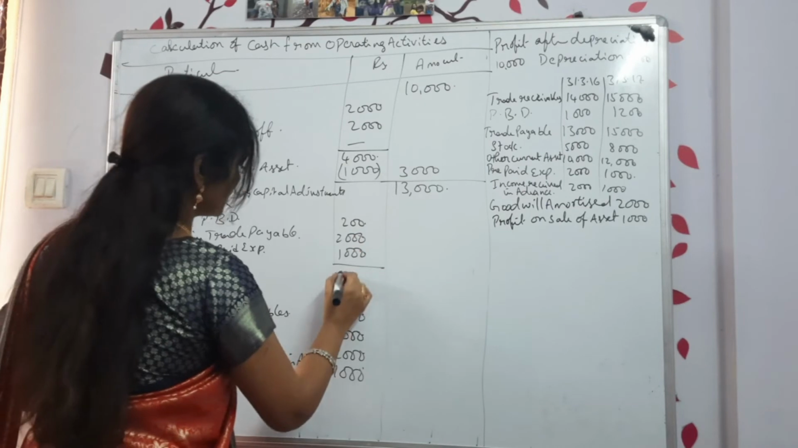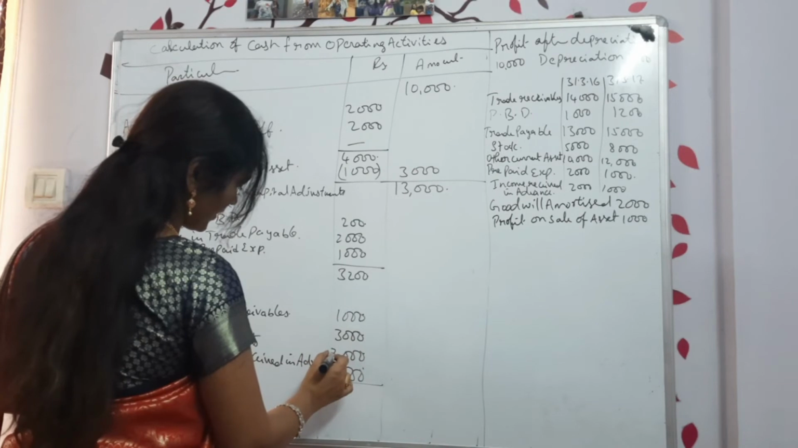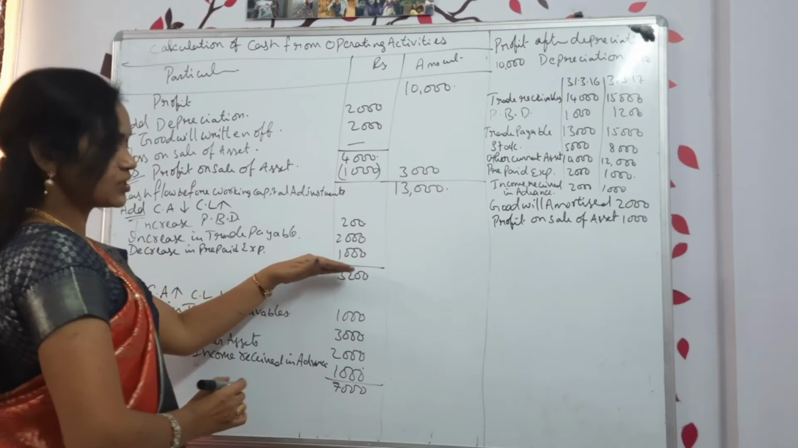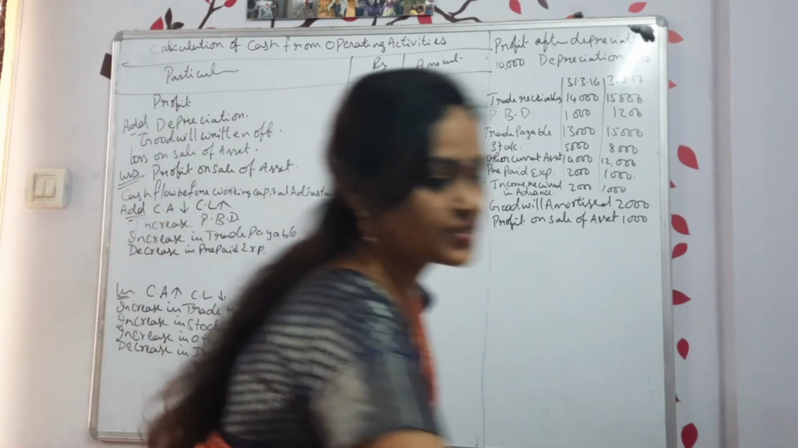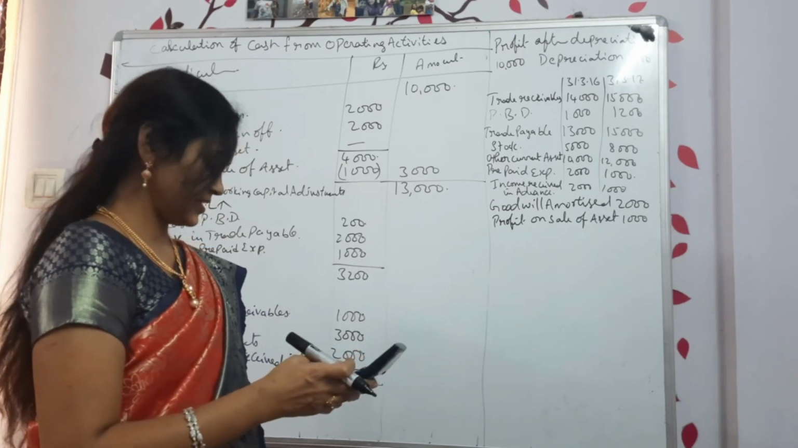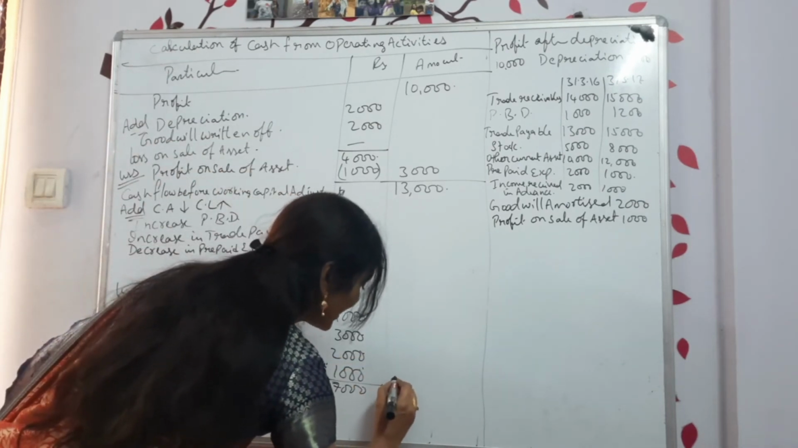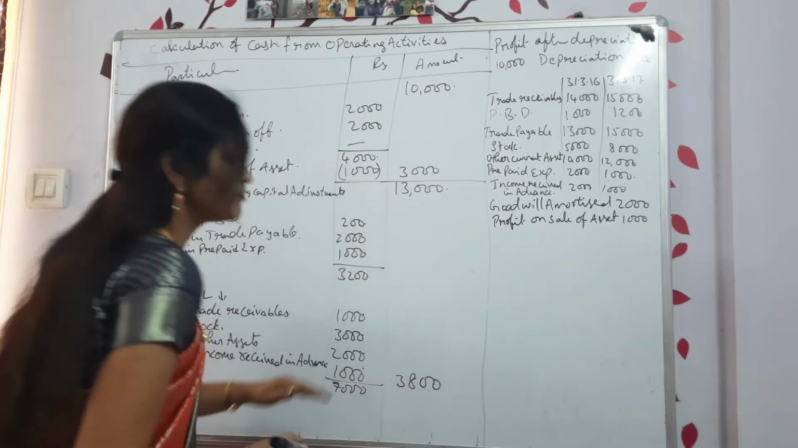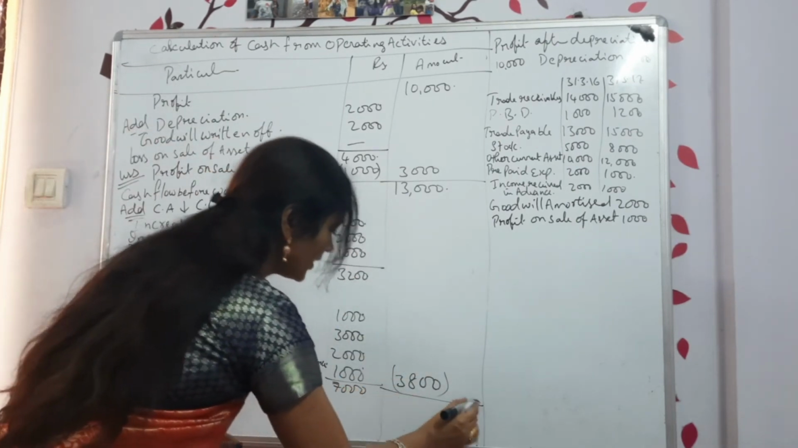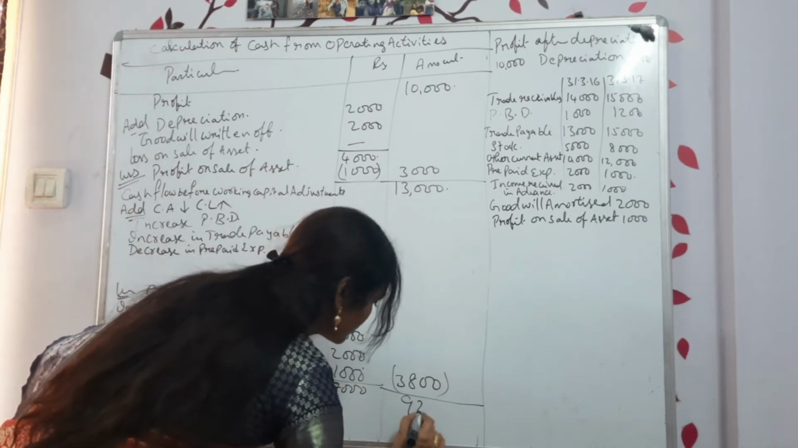How much did you get? This is 3200 and this is 7,000. Subtract and see. 3200 minus 7,000 is minus 3,800. Give the symbol of minus or put it in brackets. Now how much will you get? 13,000 minus 3,800. I think it should be 9,200.